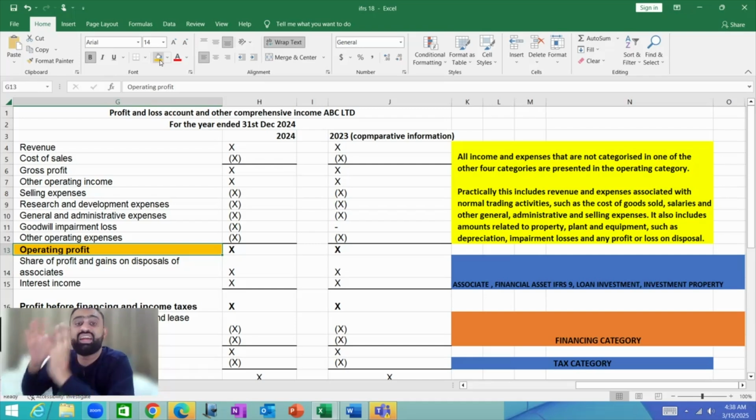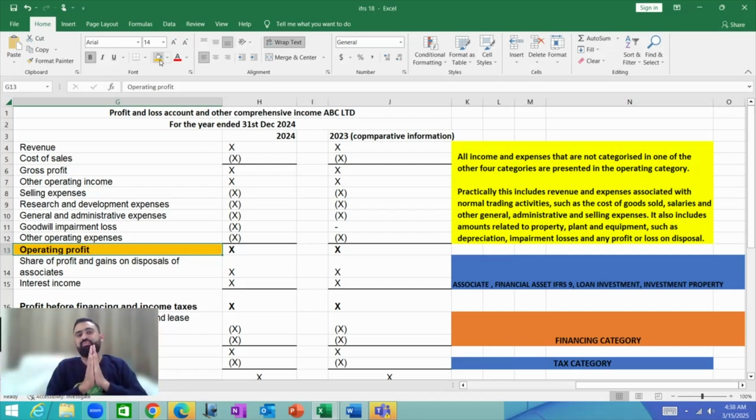Now you can relate this format with the cash flow statement. In the cash flow statement, we also have such activities. So you can see that IFRS 18 now wants to compare this profit and loss account with the cash flow statement. So they are creating comparability between profit and loss and the cash flow statement with regard to the categorization of the activity.